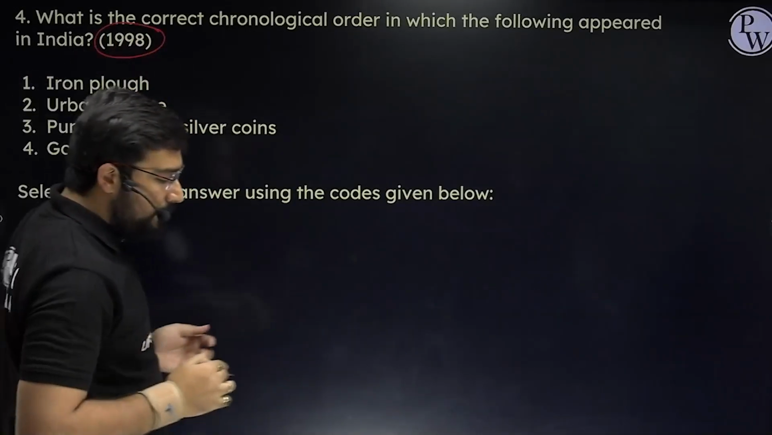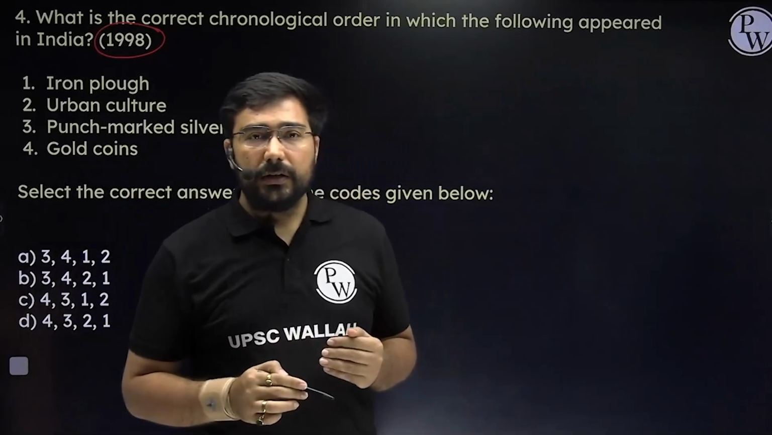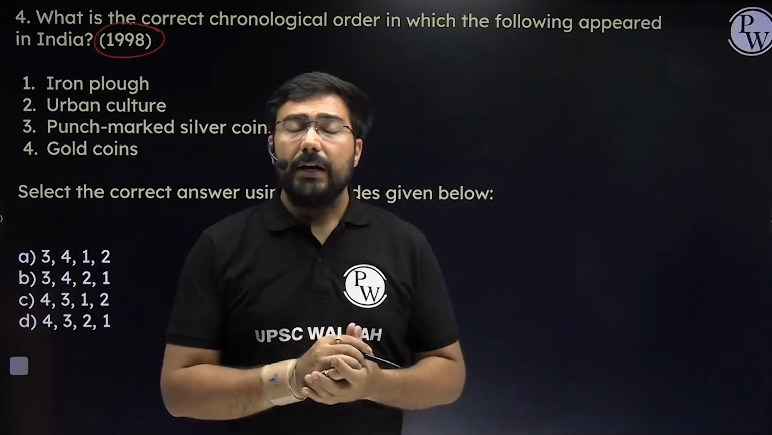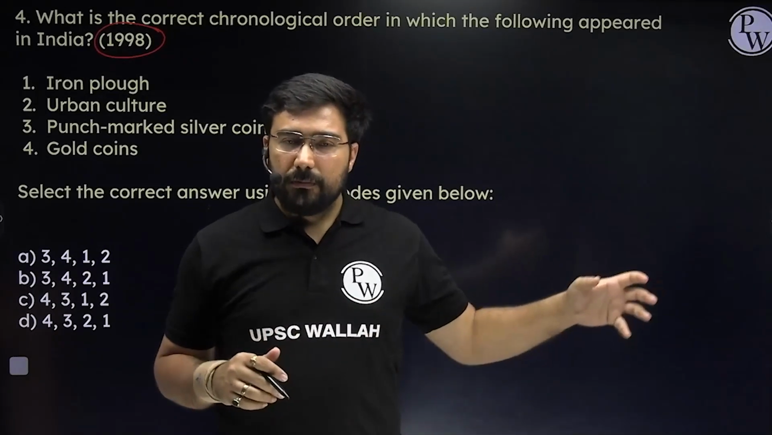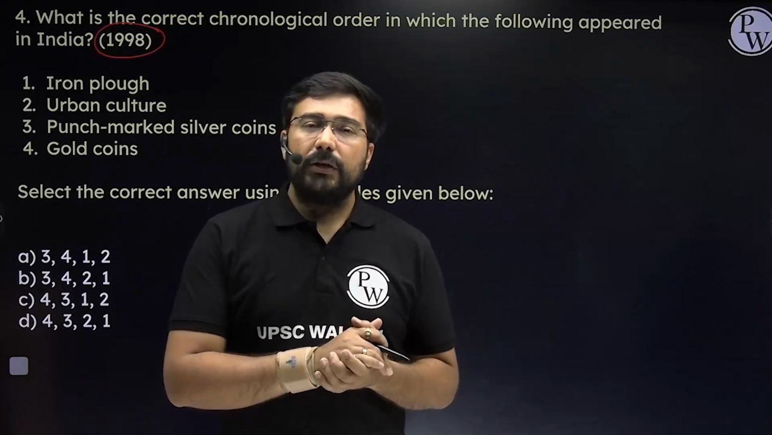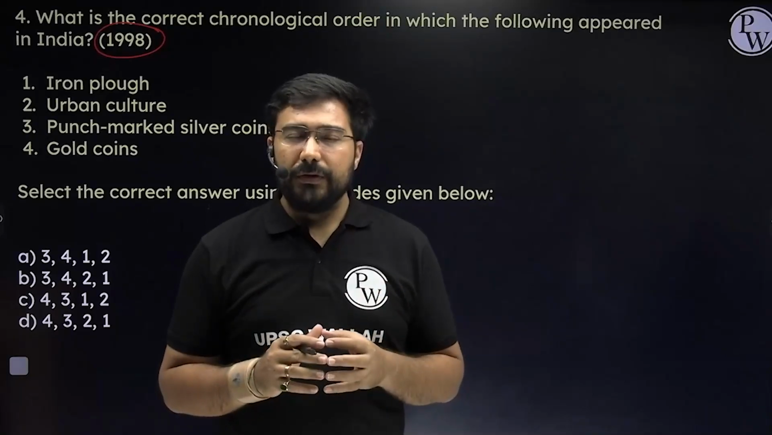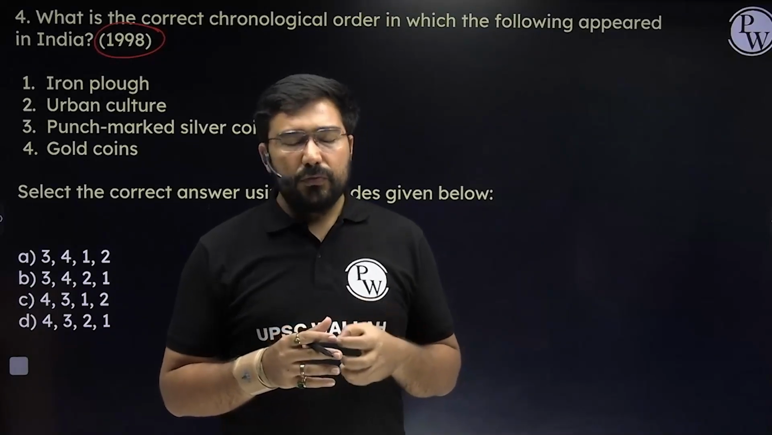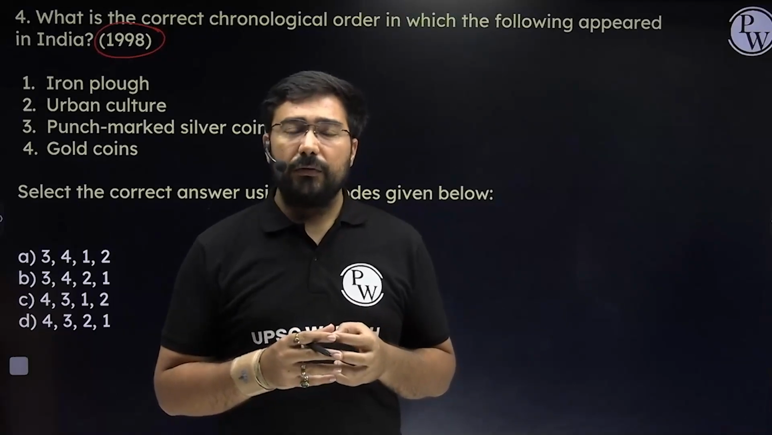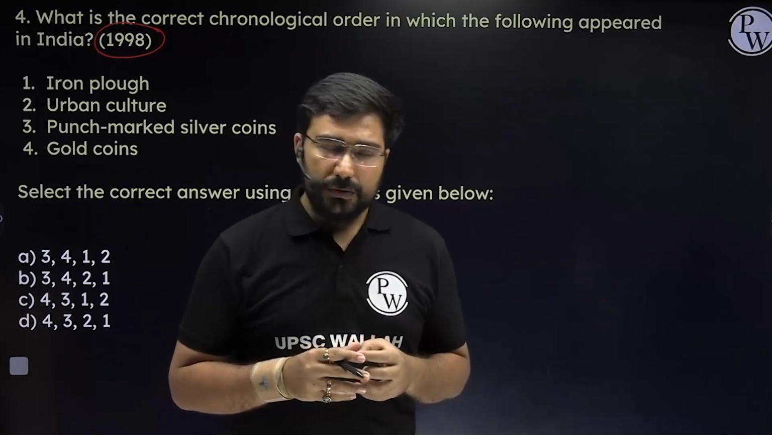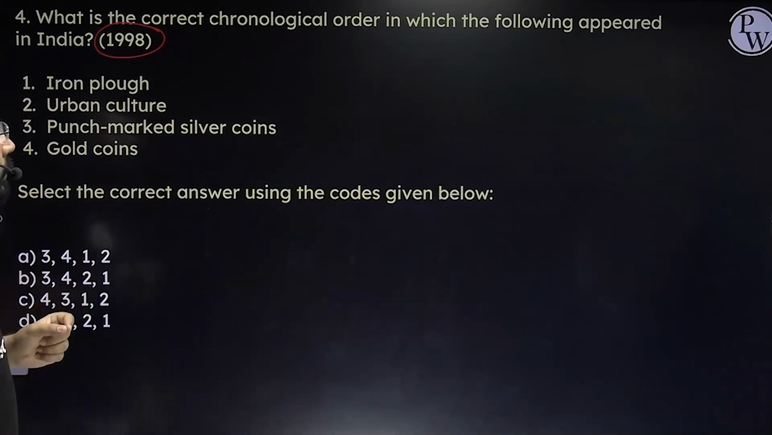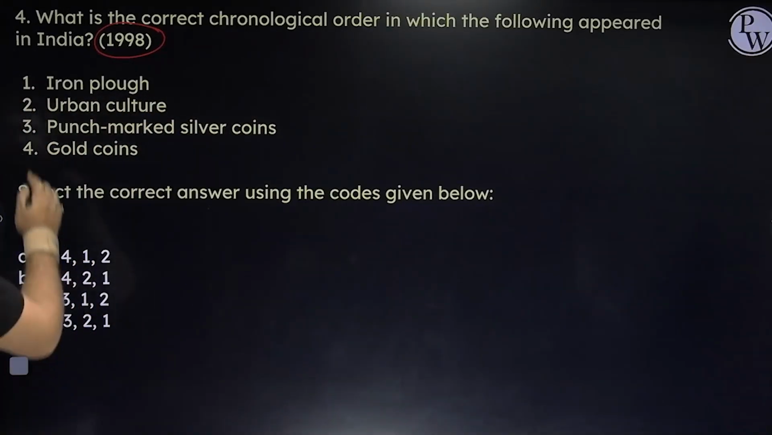As I've told you, in this part of ancient, in fact, the same strategy I will go for in medieval and art and culture part also. Here I have taken questions from long time ago. So more than 25 years PYQ we are solving, so it is more comprehensive in comparison to modern. In modern there were too many questions, so it was not possible to do it in one lecture, but in ancient we can do so. So please see, they are saying, what is the correct chronological order in which the following appeared in India?